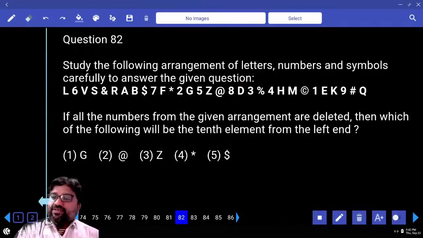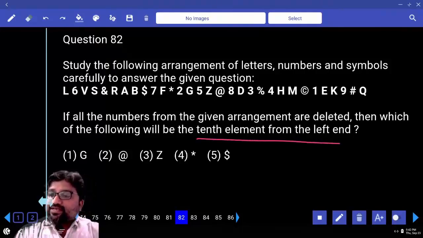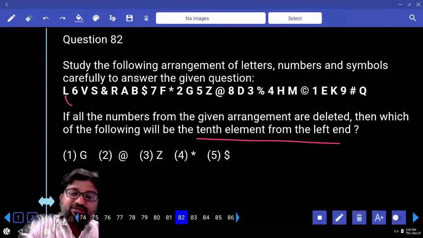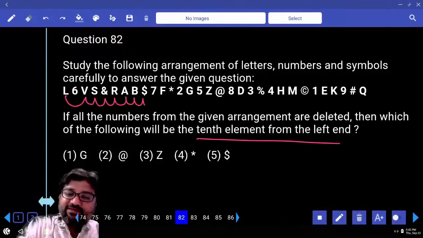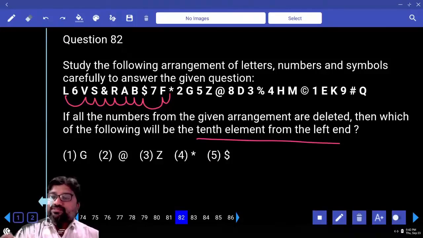If all the numbers from the given arrangement are deleted, which of the following will be the 10th element from the left hand? If all the numbers are deleted, I will not count numbers. We need the 10th element from the left hand. 1, 2, 3, 4, 5, 6, 7, 8, 9, star. I have not counted the numbers because all the numbers are deleted.